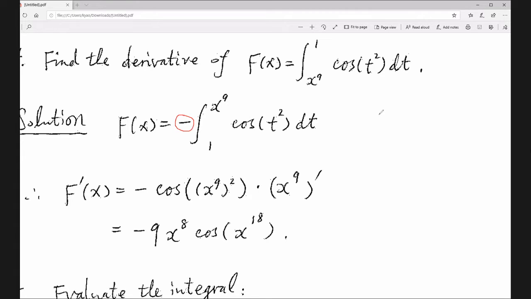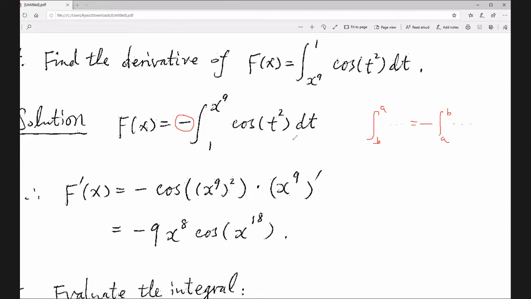So remember, the integral from A to B equals negative the integral from B to A. If you swap them, the sign has been changed.